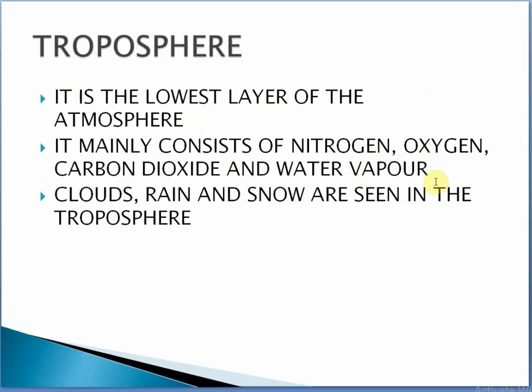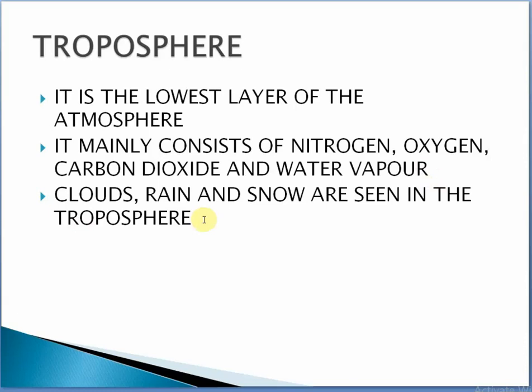If I talk about the percentages, the percentage of nitrogen in the troposphere is 78.1%, the percentage of oxygen is 20.9%, and the percentage of carbon dioxide is about 0.03%. Cloud, rain and snow are seen in the troposphere. The thickness of the troposphere changes from about 8 kilometers over the poles to about 16 kilometers over the equator.